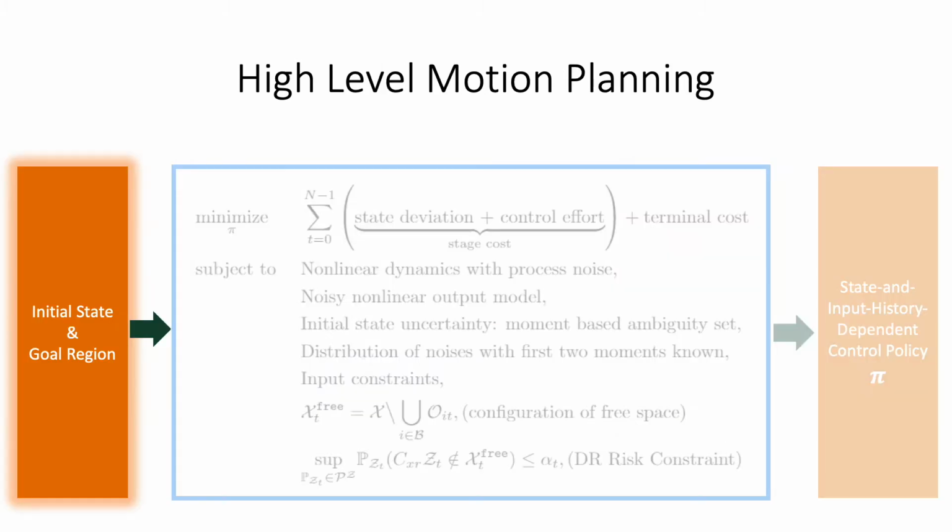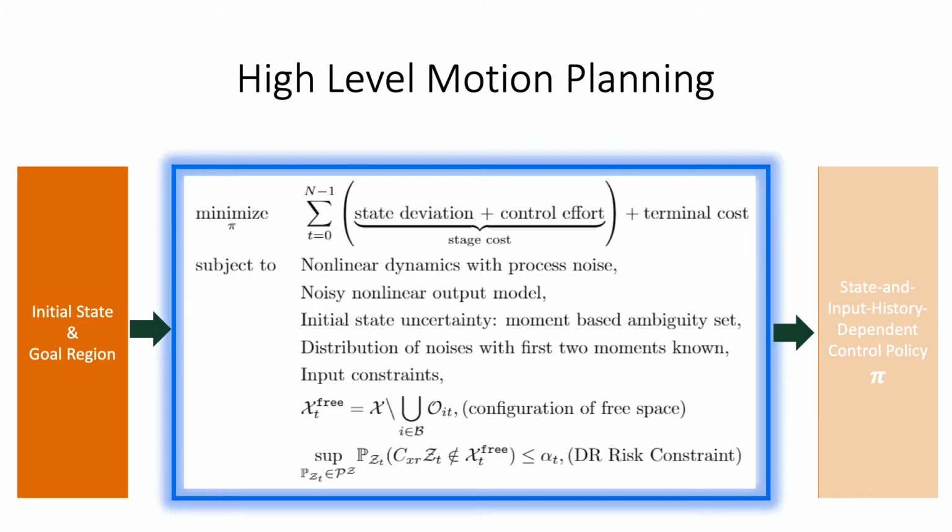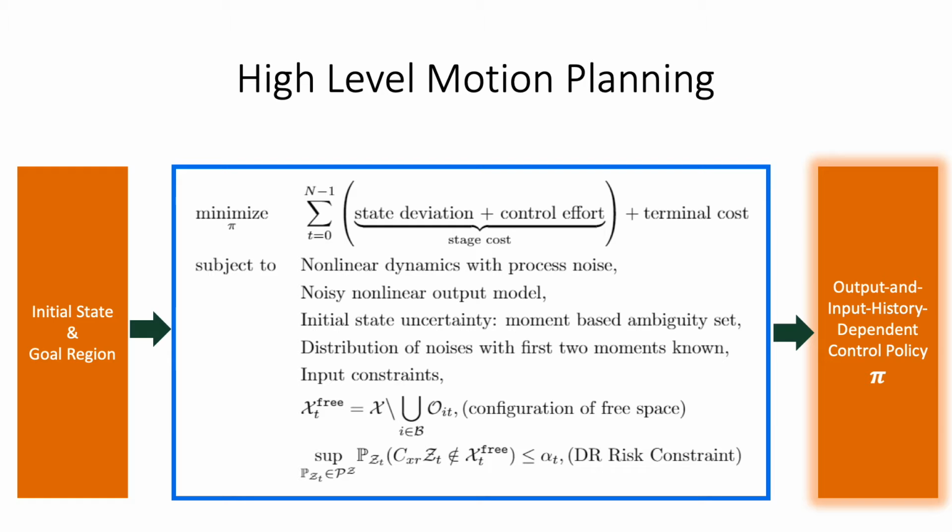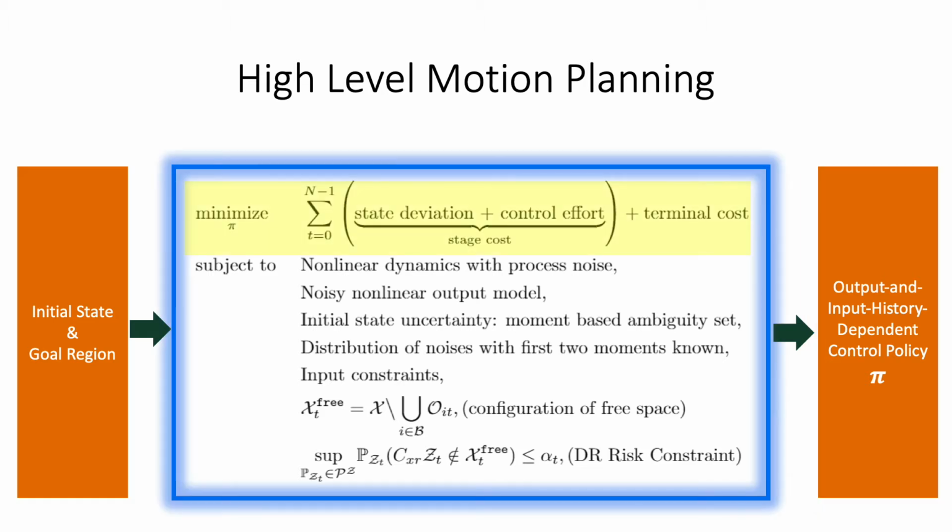Ideally, the high-level motion planner would take the initial state and goal region as inputs and solve an optimization problem to find an output and input history-dependent control policy. The control problem minimizes a stage cost and a terminal cost subject to the nonlinear dynamics with process noise, a noisy nonlinear output model, initial state uncertainty described by a moment-based ambiguity set, the distribution of noises being known with their first two moments, input constraints, and a DR risk constraint requiring the state to remain in the free space.